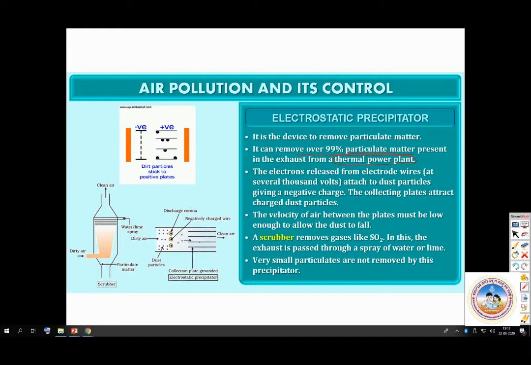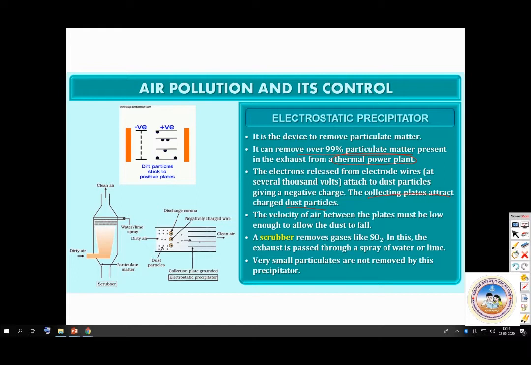The electrons released from electrode wires at several thousand volts, remember this, attach to dust particles giving a negative charge. The collecting plates attract charged dust particles. Remember this, the collecting plates attract charged dust particles. The velocity of air between the plates must be low enough to allow the dust to fall. So if we slow down what is passing through, the dust will fall down. Next, all these particles will be used again.